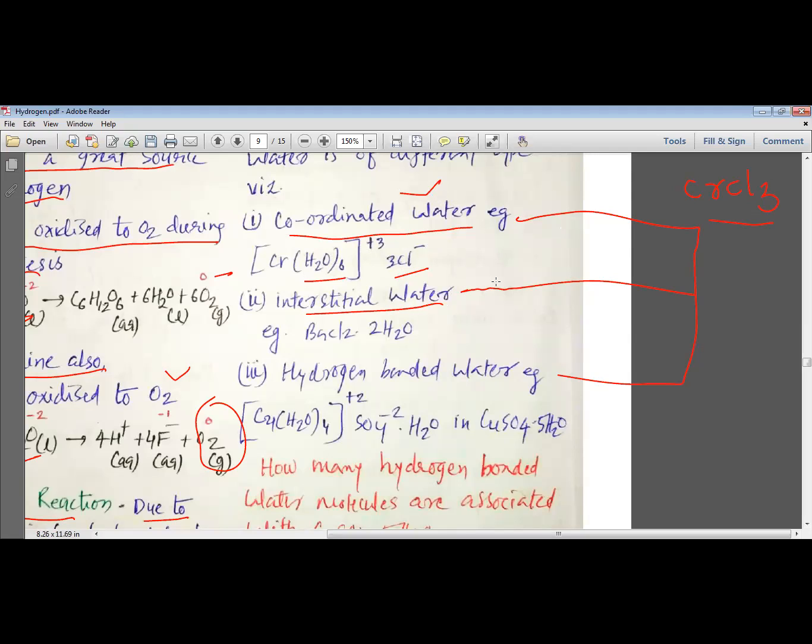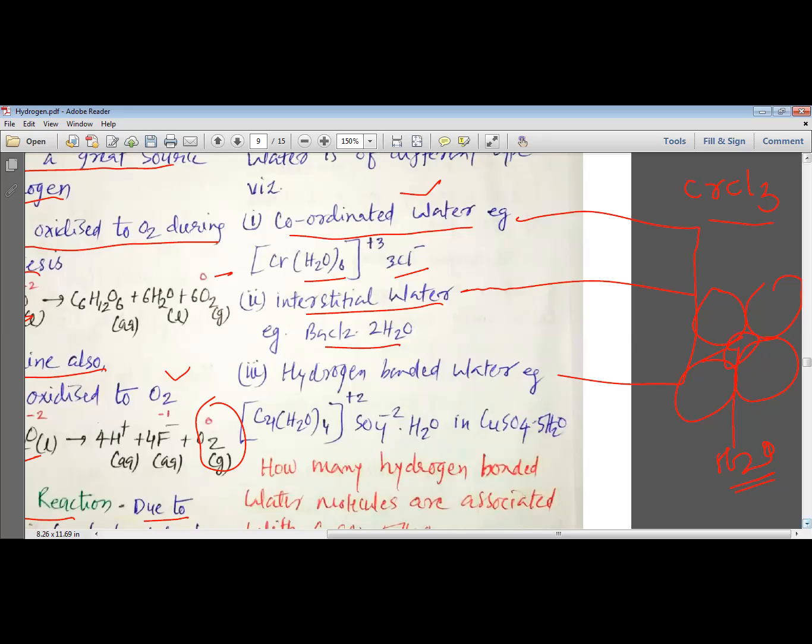Then water molecule can be added as an interstitial water, for example BaCl2·2H2O. BaCl2 also has interstitial sites, and in these interstitial sites, water molecules are added. This is known as the interstitial water.